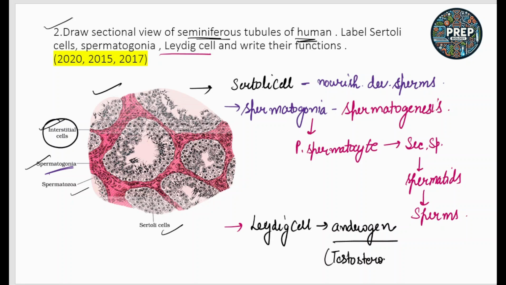So these are all things we have discussed in our previous classes. If you want to check out the explanatory version of these classes, you can check out the links in the description box. So this is the diagram.